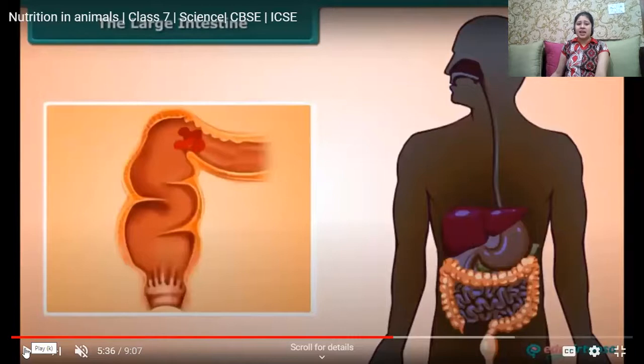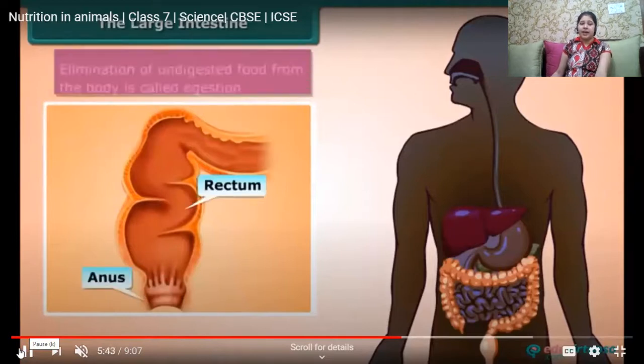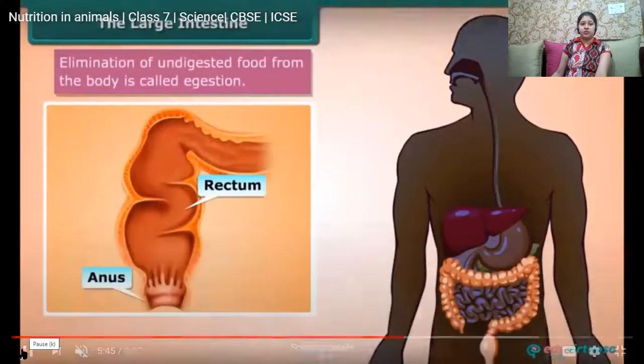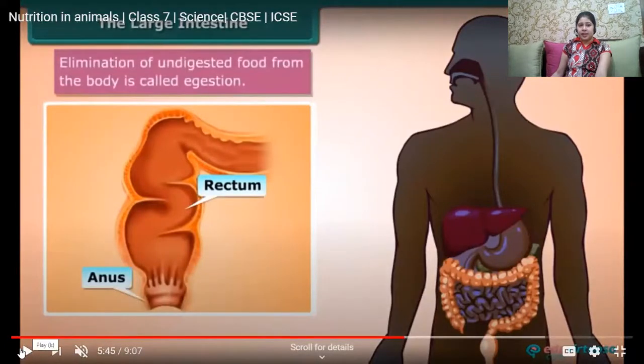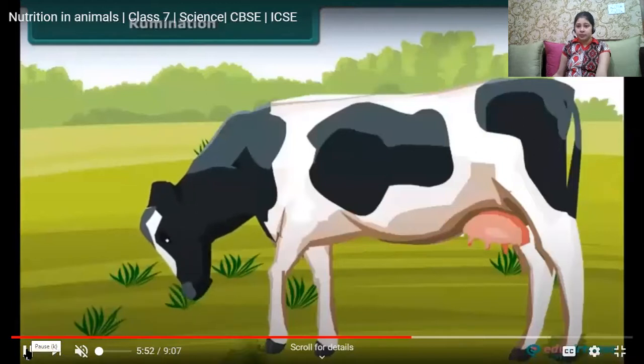Now, the undesired waste product enters the final part of the alimentary canal, which is the rectum, and it is passed out from the body through the anus. This process, in which the elimination of undigested food takes place outside the body, is known as egestion. This is how digestion takes place inside the human body.